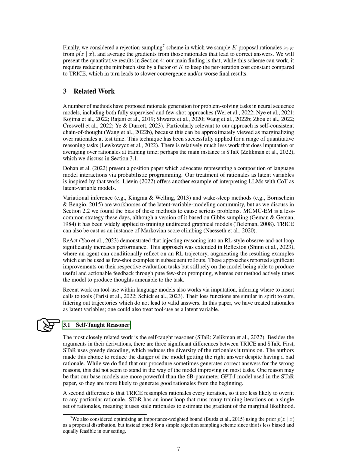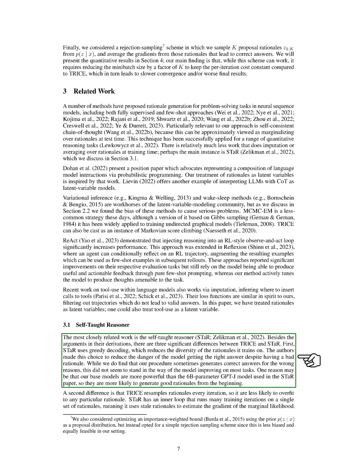The most closely related work to ours is the self-taught reasoner, STaR. There are three significant differences between TRICE and STaR. First, STaR uses greedy decoding, which limits the diversity of the rationales it trains on. This choice was made to reduce the risk of the model providing the correct answer despite having a poor rationale. While we have found that our procedure sometimes produces correct answers for the wrong reasons, this did not seem to hinder the model's improvement on most tasks.